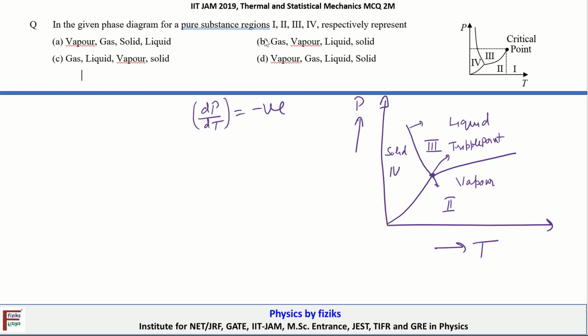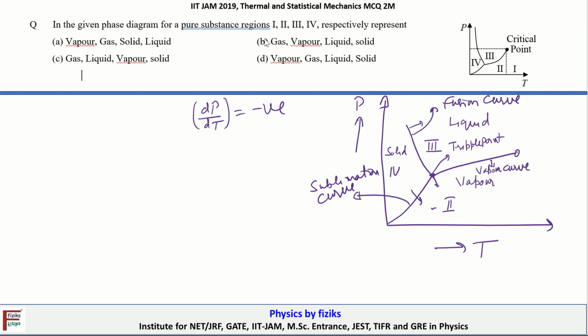We also call this line the fusion curve, and this line is the vaporization curve, or vapor curve, and this one is the sublimation curve. Along this line, if we cross this boundary, the solid phase directly changes into the vapor phase. That's why this curve is also called the sublimation curve.